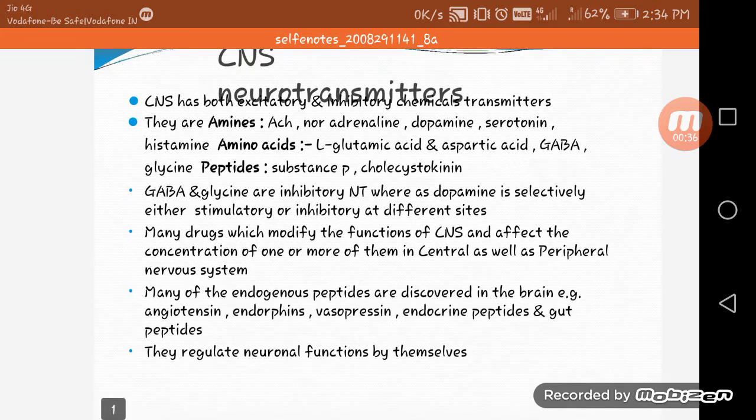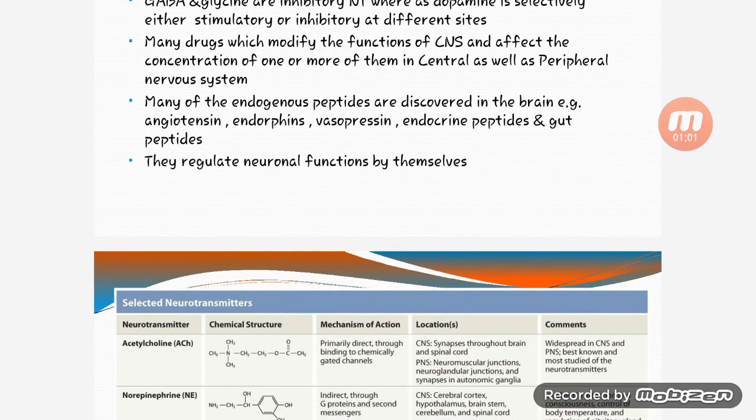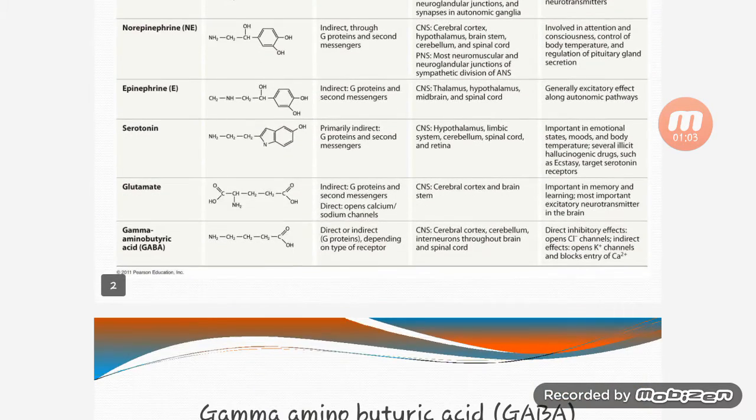Many drugs which modify the function of the CNS affect the concentration of one or more of them in the central as well as peripheral nervous system. Many endogenous peptides are discovered in the brain, that is angiotensin, endorphin, vasopressin, endocrine peptides, and gut peptides. They regulate neuronal function by themselves.